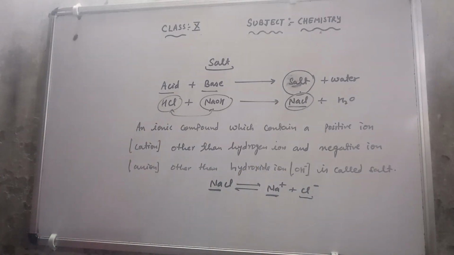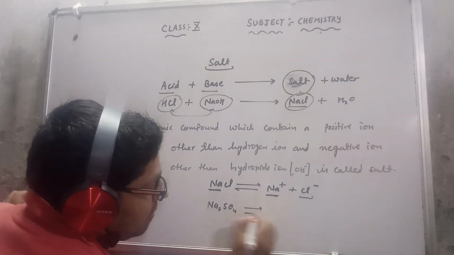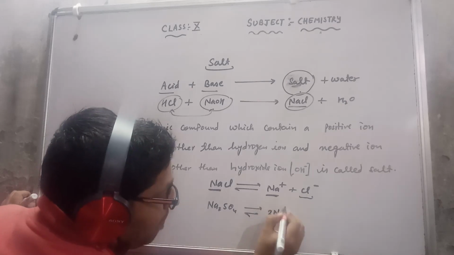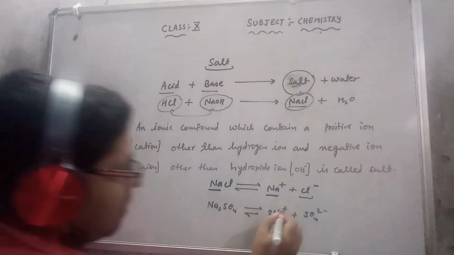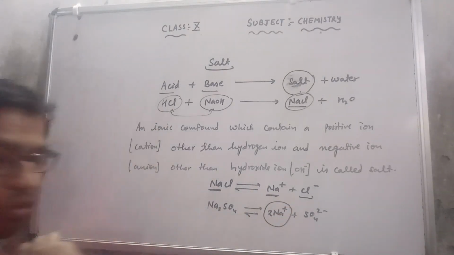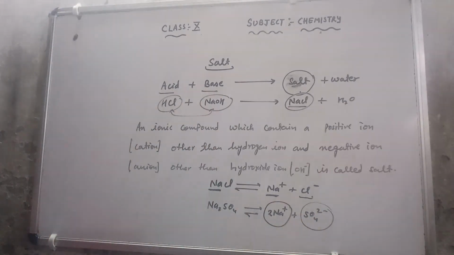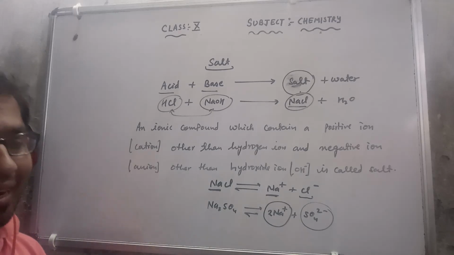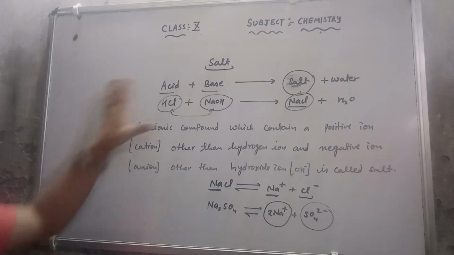The second example I will discuss with you. Suppose I have Na2SO4. It will give us 2Na positive and SO4 2 negative. Here you can check that this is a sodium ion other than hydrogen ion, and this is a sulfate ion other than hydroxide ion. So this is also a salt. Whatever compound contains a positive ion other than hydrogen ion and a negative ion other than hydroxide ion is called a salt.